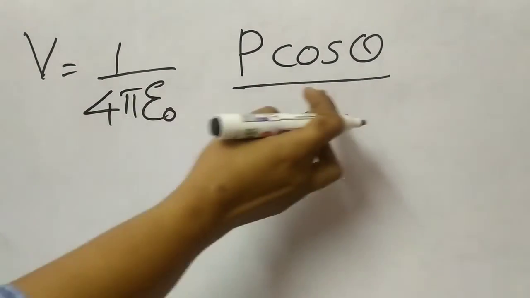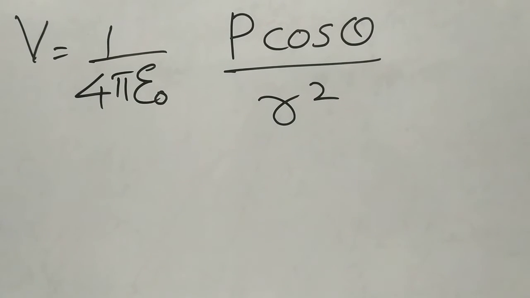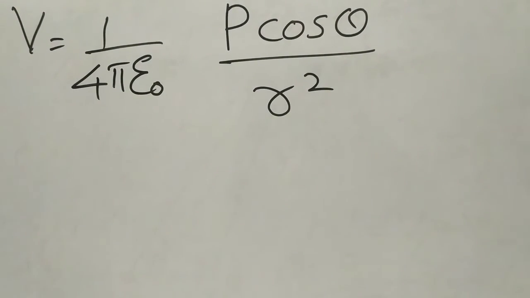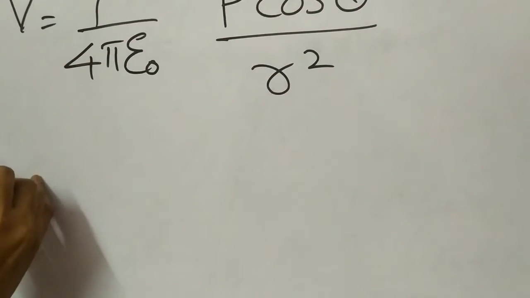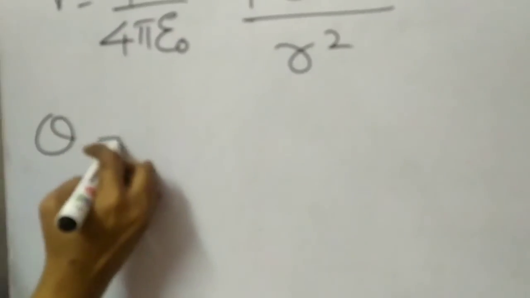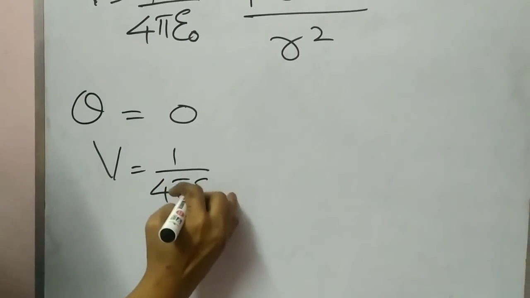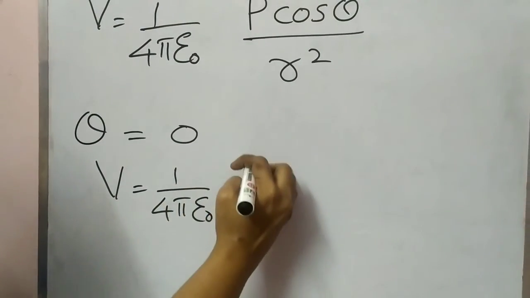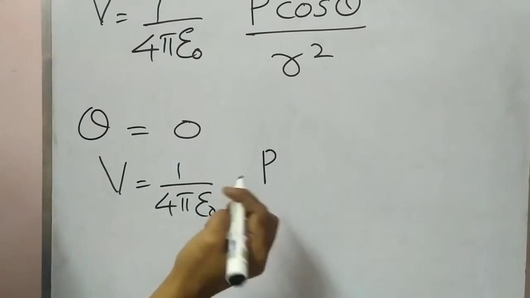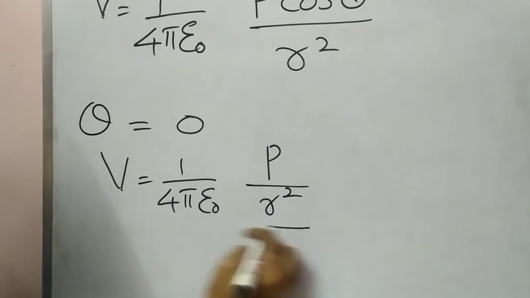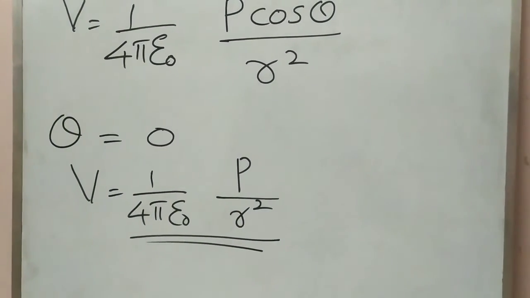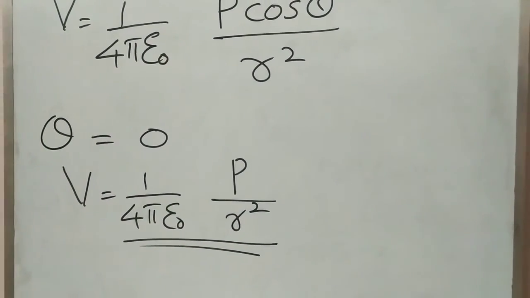So here, how can we get the equation for the electrostatic potential at the axial point? At the axial point, theta will be 0. Then V is equal to 1 by 4 pi epsilon naught p cos 0. You know cos 0 equal to 1. So p upon R square. This is the equation for electrostatic potential at the axial point due to an electric dipole.